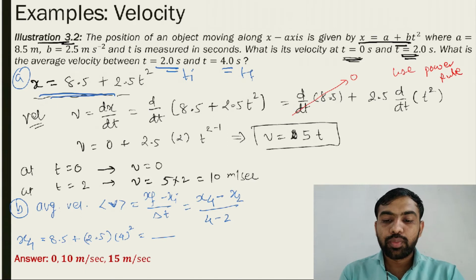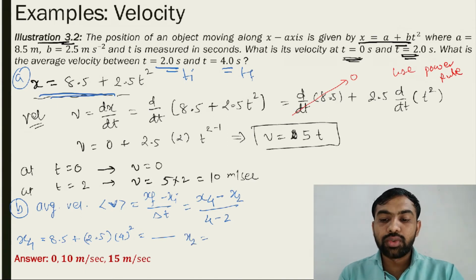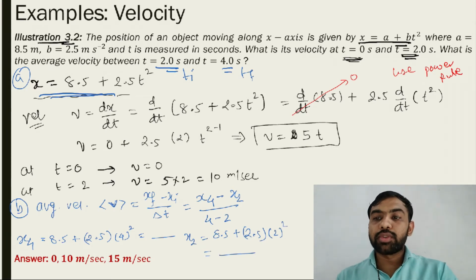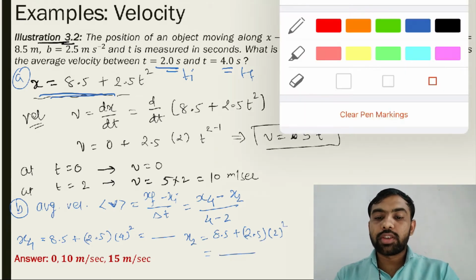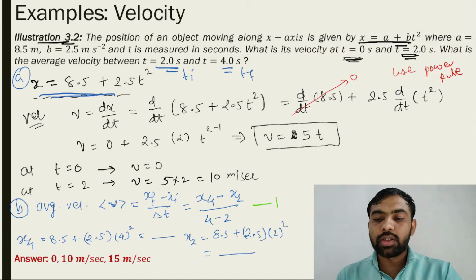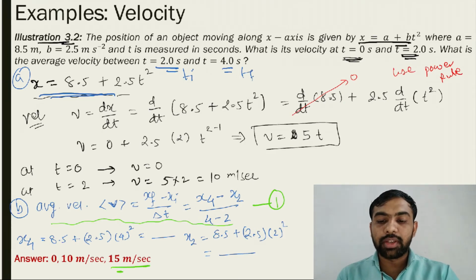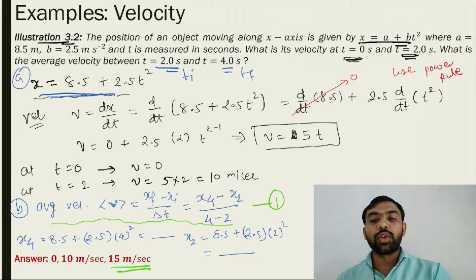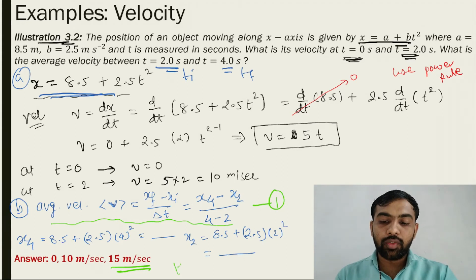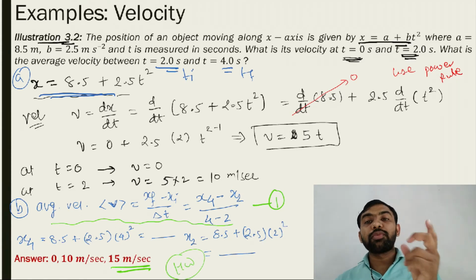Now find the x2. So x2 is equal to 8.5 plus 2.5 into 2 square. Find this one by yourself and put both these values in equation number 1. Consider that as equation number 1. Then you get the answer, 15 meter per second, after putting these values. Okay, so the remaining calculation is homework.